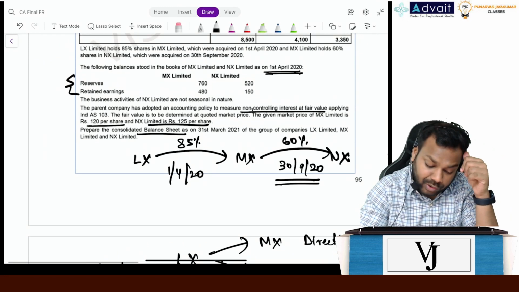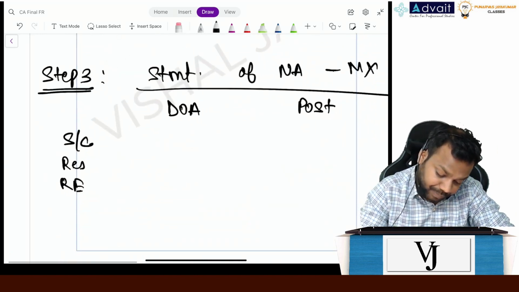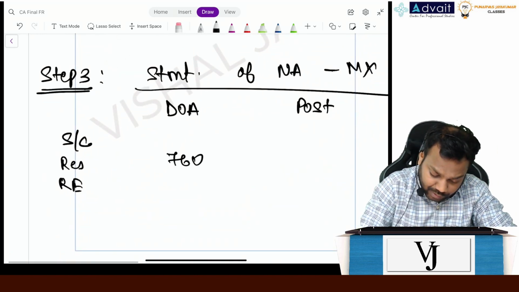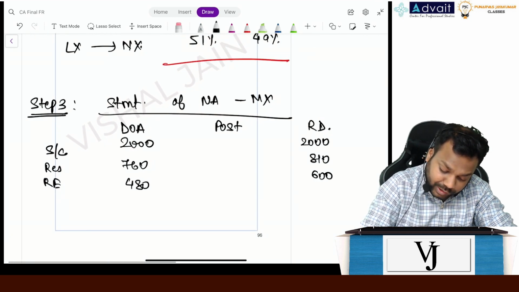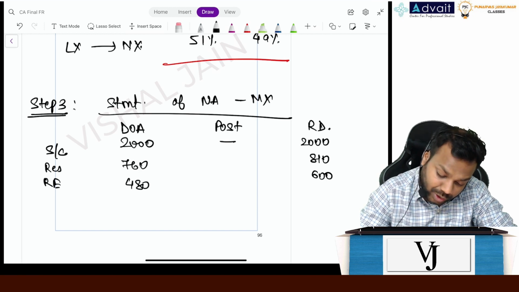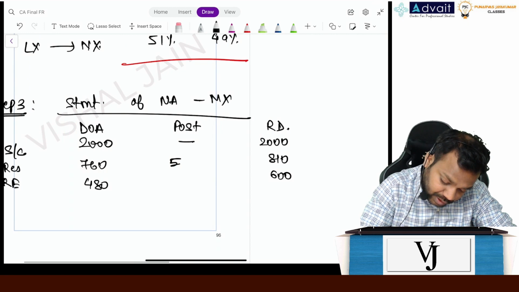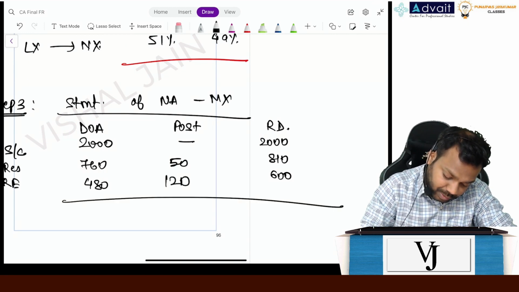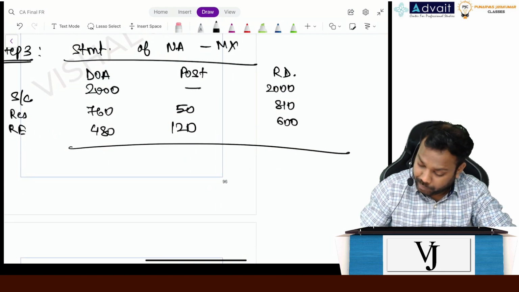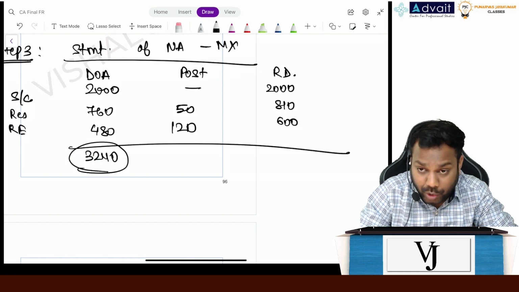For MX, what is the date of acquisition? 1st April 2020, right? So on the date of acquisition, it is 760 and 480. Assuming there is no subsequent issue of shares, it remains 2000 itself. There is no change, right? So what is the change here? 760 and 480, 50 and 120. So it becomes how much? 2000 plus 760 plus 480 is 3240, which will be helpful in calculating goodwill.